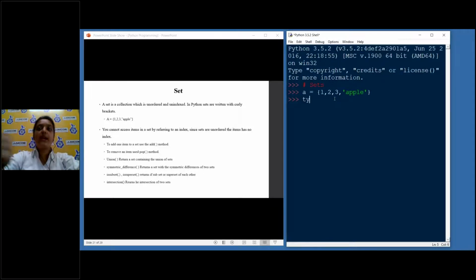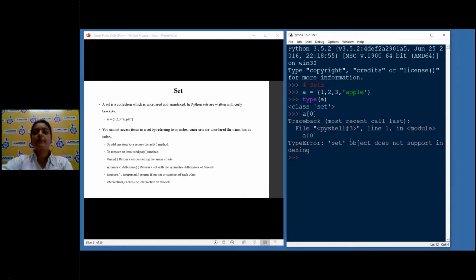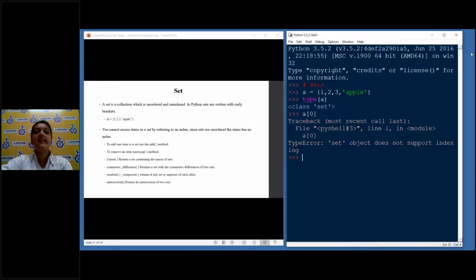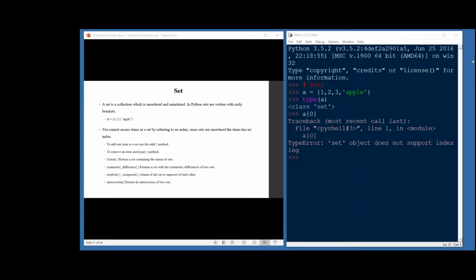Okay. So now if I do type, which is what I told you earlier to see what class it is in, if I do type of A, I'll get set. Obviously, A is an object of class set. Okay. Now, you cannot access items in a set by referring to an index. If I do A of 0, which works in a list, here I'll get an error: set object does not support indexing. So remember, in order to access any kind of value in a set, you cannot pass an index.